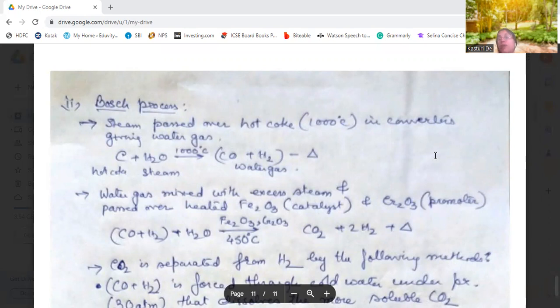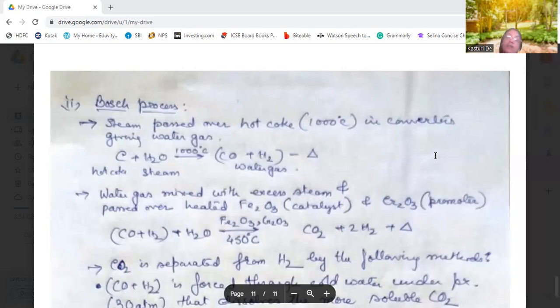At 1000 degrees centigrade, steam is passed through it, and what is formed? Water gas is formed, which requires heat. This reaction is an endothermic reaction. It absorbs a lot of heat, and 1000 degrees centigrade temperature is required for it. So carbon monoxide and hydrogen gas in combination is produced, which is known as water gas.